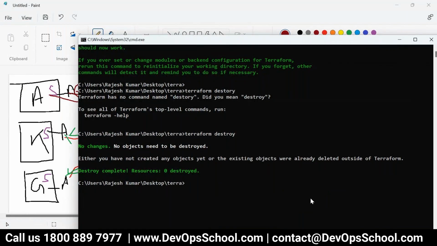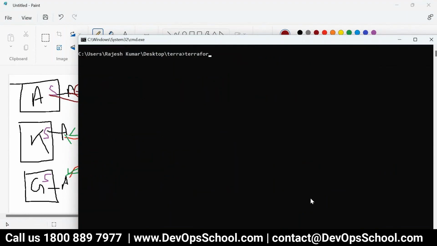So clear the screen. Terraform plan. What is the plan? So plan will tell you the dry run, what resources will be created or destroyed. So before running the apply, you should run plan just for a dry run, test run.